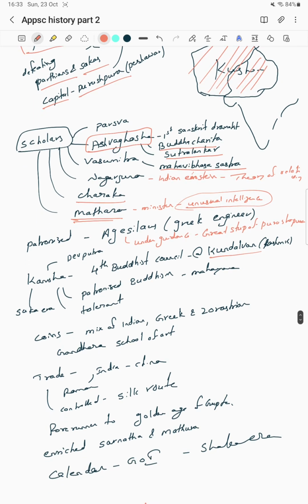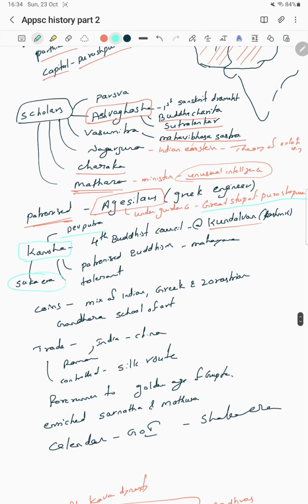Kanishka patronized Buddhists. Agesilaus was a Greek engineer, and under his guidance Kanishka built the great stupa of Purushapura. Kanishka is regarded as Devaputra. The Saka calendar, which the Government of India now follows, belongs to the Kushana Empire, to Kanishka's time. He patronized Mahayana Buddhism, and the fourth Buddhist council was held at Kundalavana monastery.